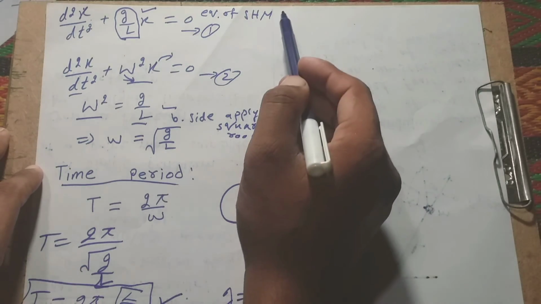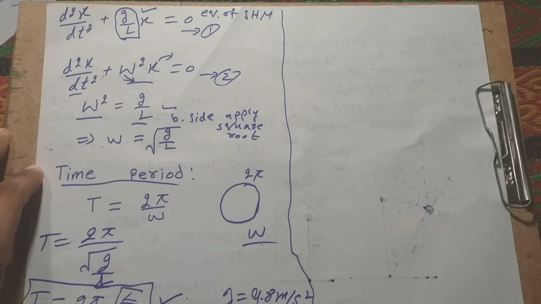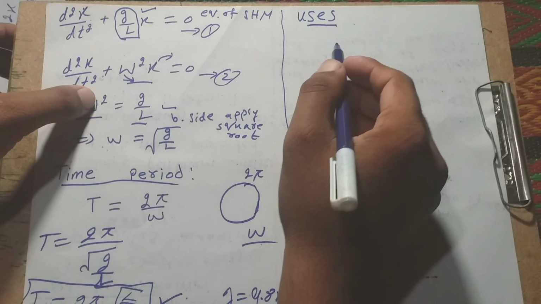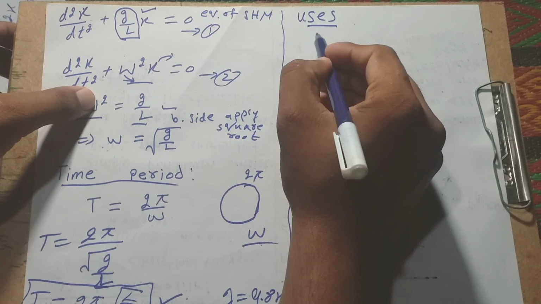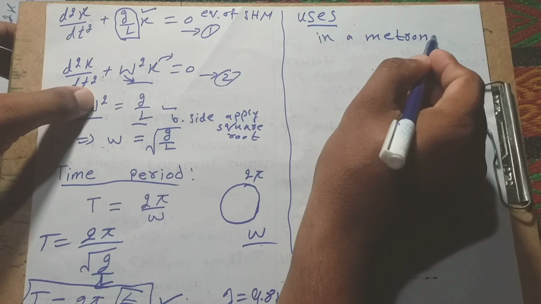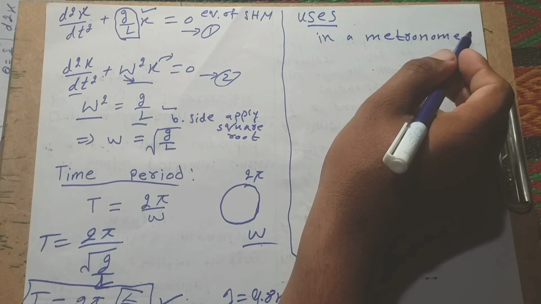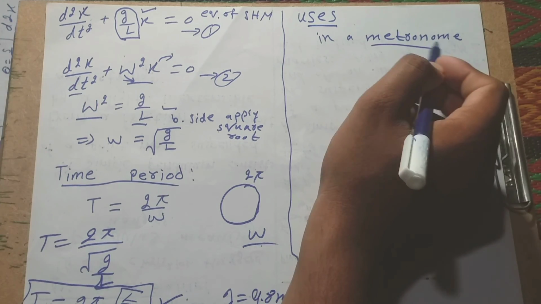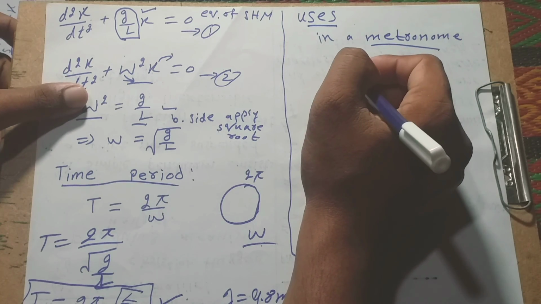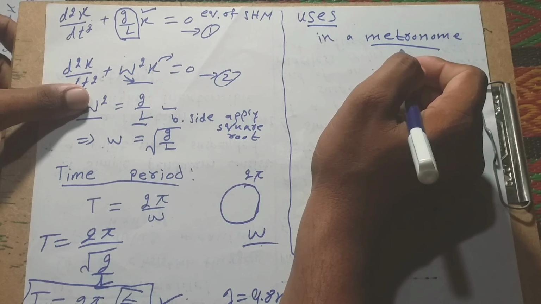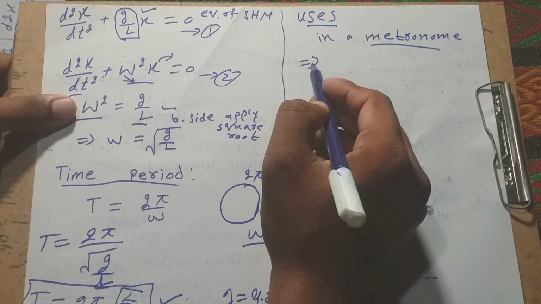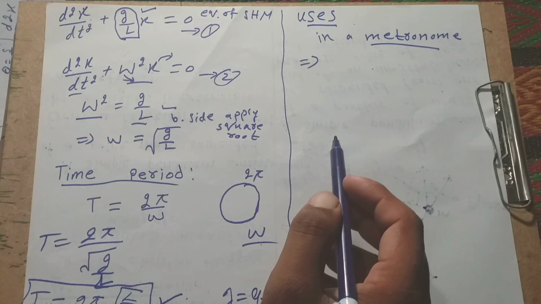Okay, and the last one, uses of the simple pendulum. It is used in a metronome, which helps maintain the speed of music, and it is also an example of a mass spring system.